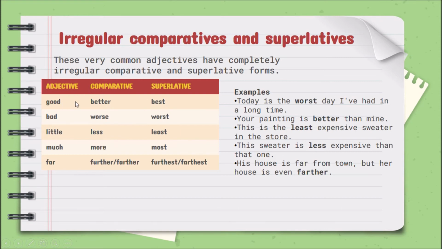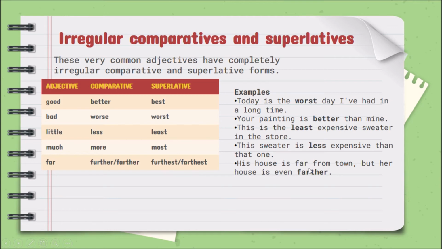No puedo poner gooder, no existe gooder. Para comparar tengo que usar better, y para comparar una cosa con el resto, con un grupo de objetos o sustantivos, I have to use best, ¿ya? The same with bad, the comparative is worse and the superlative worst. Little, the comparative is less and the superlative least. Much, the comparative is more, superlative most. Far, here I have farther with an A or further with a U, and the same with the superlative, furthest and farthest, okay?